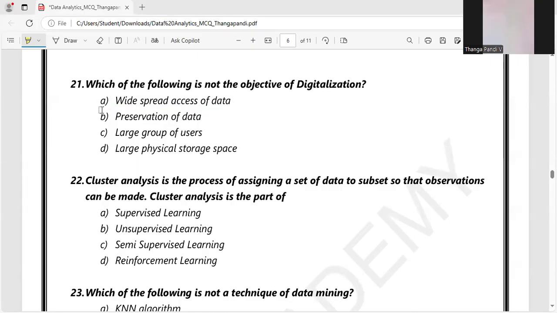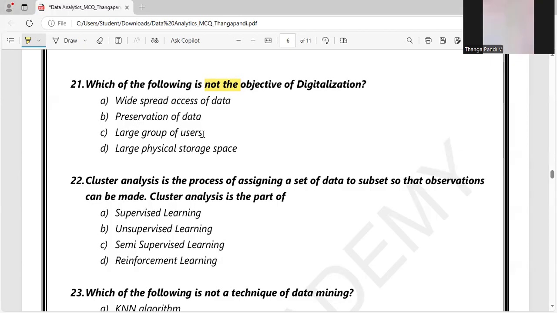Let's move to question number 21. Which of the following is not an objective of digitalization? We have to be conscious, they are asking for the one that is not an objective. So wider access, yes, it is an objective. Preservation of data, yes, it is the main objective. So options A and B are the two main objectives of digitalization.